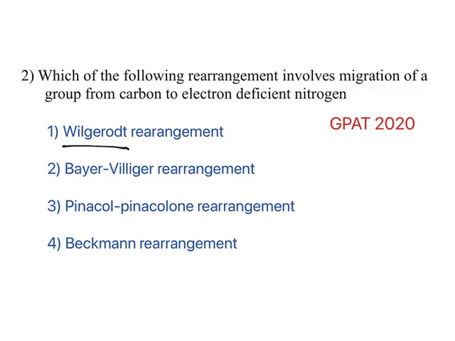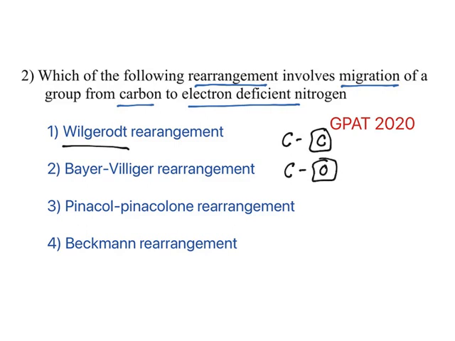See, which of the following rearrangements involves migration of a group from carbon to electron deficient nitrogen? Now, Wagner-Meerwein, carbon to electron deficient carbon. Baeyer-Villiger, carbon to electron deficient oxygen. Pinacol-pinacolone, carbon to electron deficient carbon. Beckmann is carbon to electron deficient nitrogen. So this is the answer.